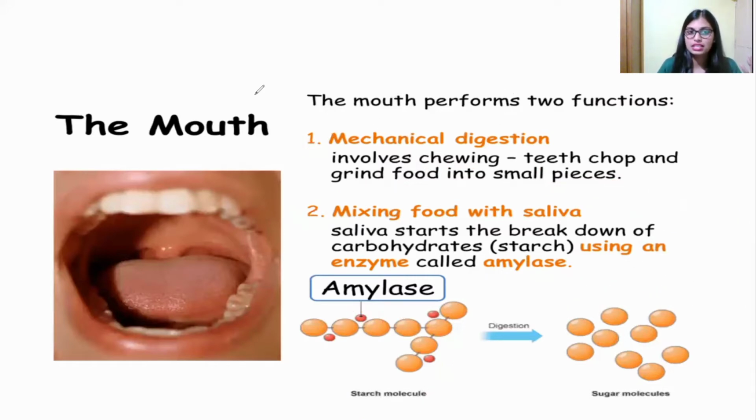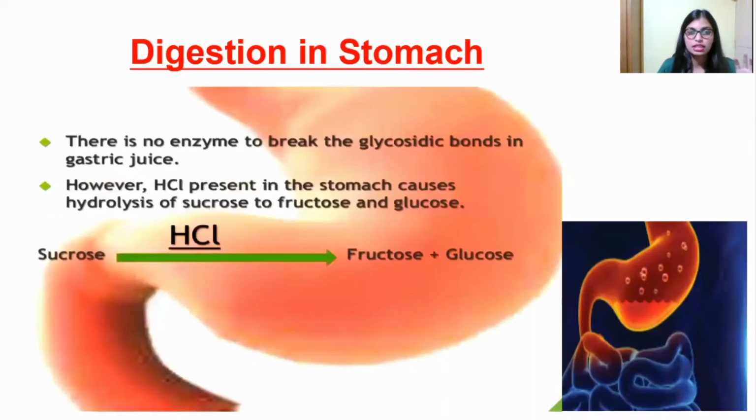The next digestion takes place in the stomach. The main thing about carbohydrate digestion here is that no enzyme to break the glycosidic bond is present in the stomach.